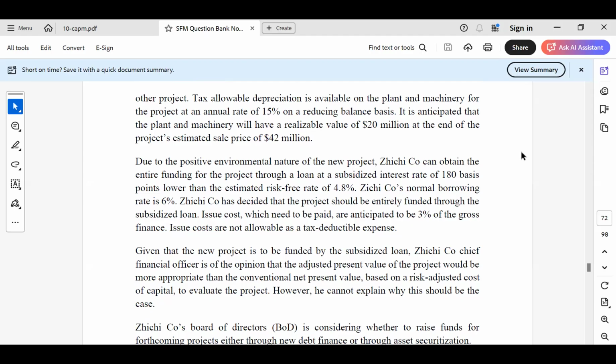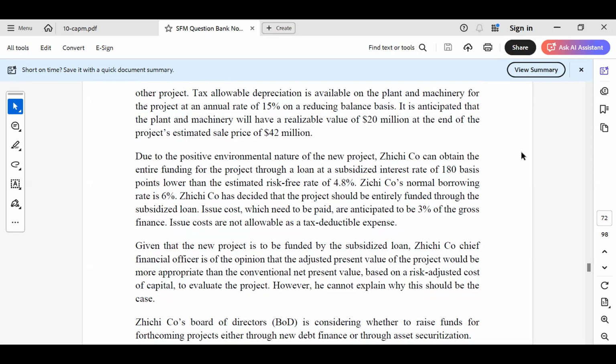Zichi Co. has decided that the project should be entirely funded through the subsidized loan. Issue costs which need to be paid are anticipated to be 3% of the gross finance. Issue costs are not allowable as a tax-deductible expense.